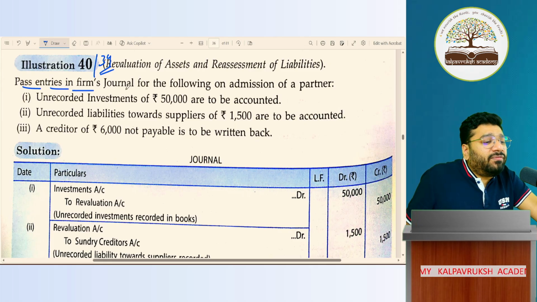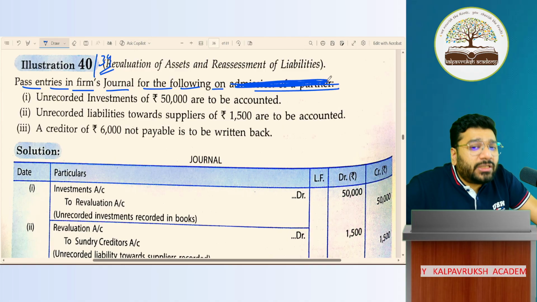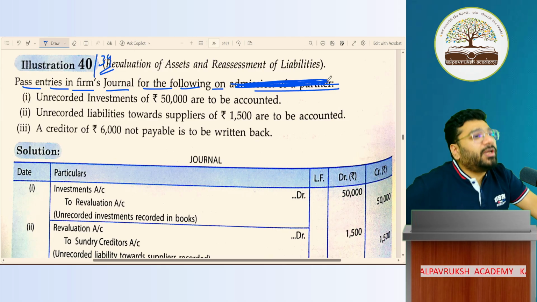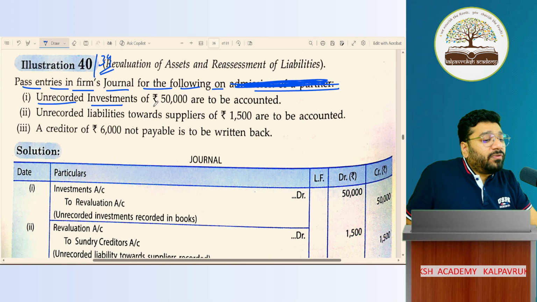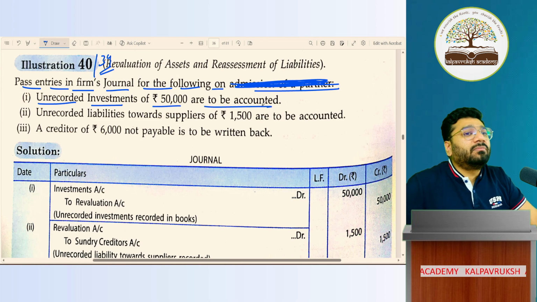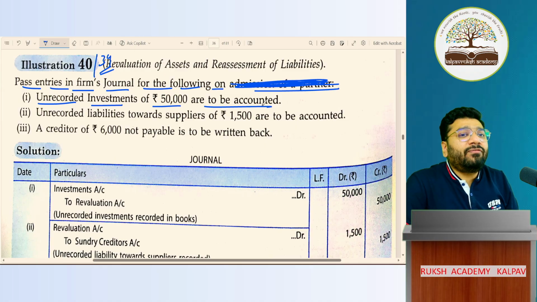Pass entry in the firm's journal. Which firm? Partnership firm. For the following on the admission of a partner. Doesn't matter whether it is admission, retirement, death, it doesn't matter. I told you, in the event of reconstitution, you have to do revaluation. Unrecorded investment of 50,000 is to be accounted. Means the investment I've done, but we didn't record it. It is an unrecorded investment. Gain for you, loss for you.